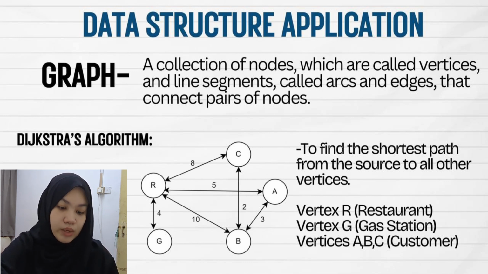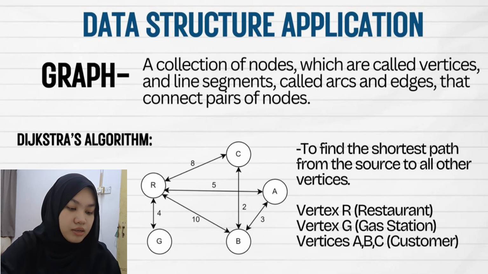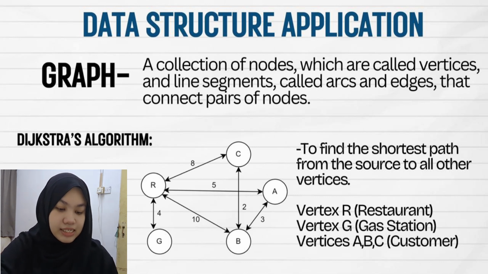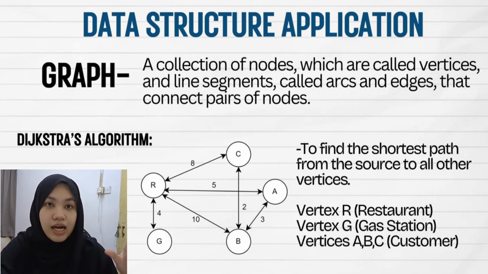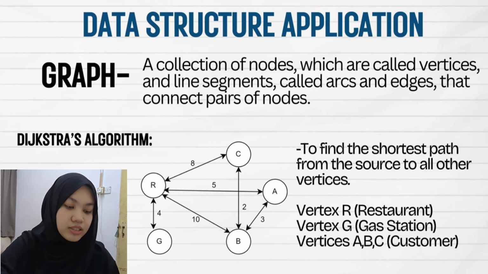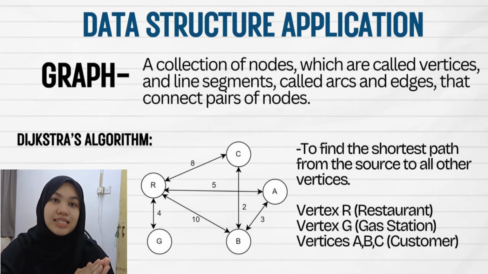So here is shown the weighted graph. Based on this figure, vertex R indicates restaurant, vertex G for gas station, and vertices A, B, and C indicate customer A, B, and C respectively. All of the edges here, you can see, are bidirectional, in which the delivery route and return route have similar distance, which is the weight.